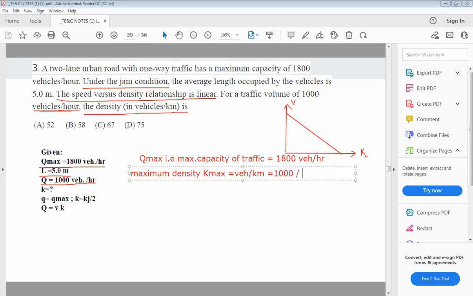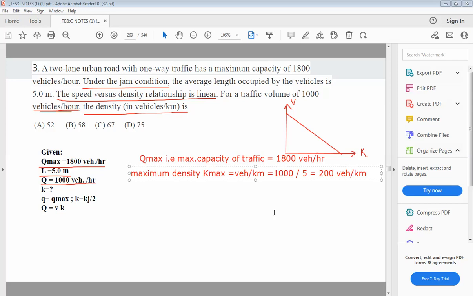So 1000 divided by 5, you will get 200 vehicles per kilometer as the maximum density. Okay, understood? How we found out the maximum density or jam density? So 1000 divided by 5, that is 200 vehicles per kilometer will be the maximum density.